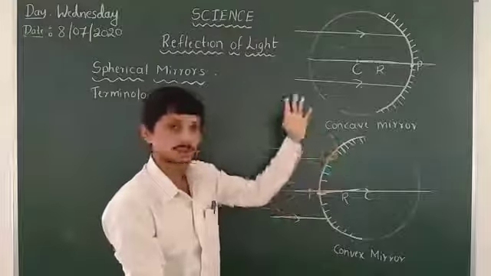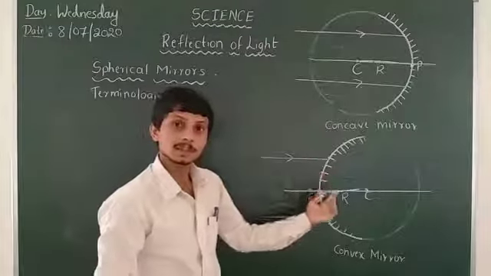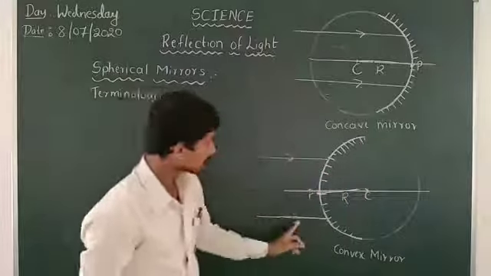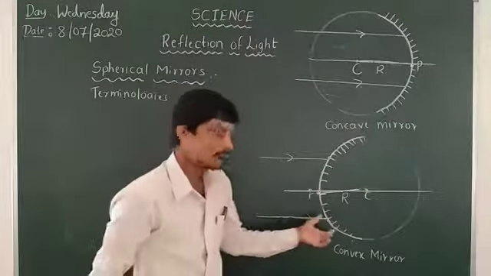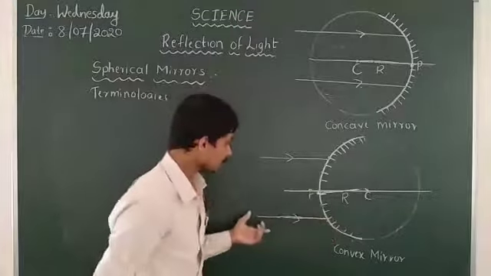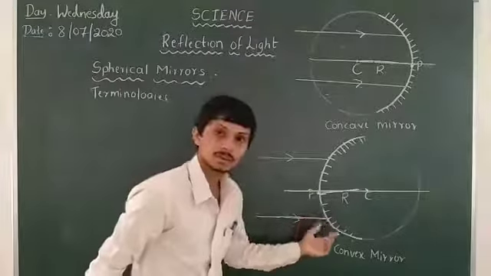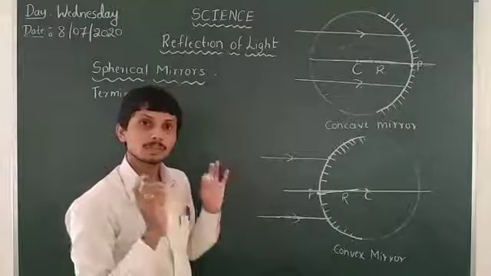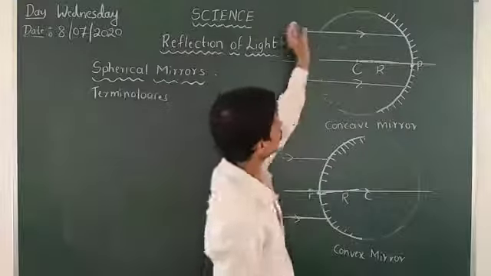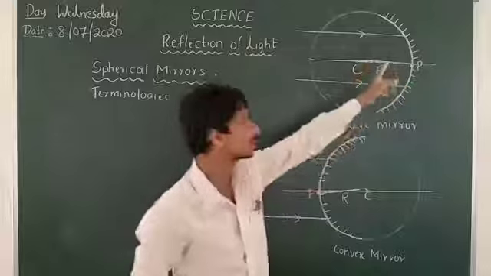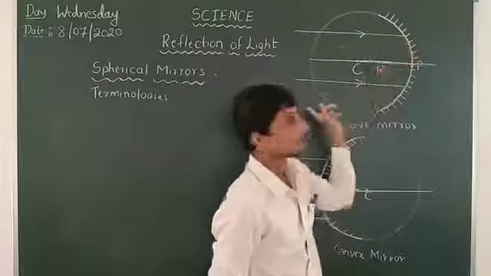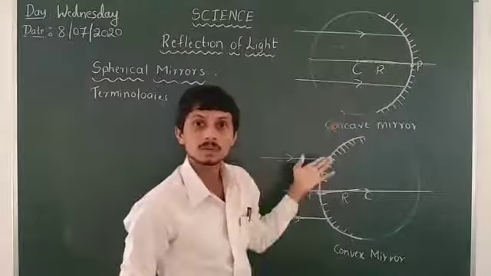After hitting the wall, it will go upward. Here also, after hitting the wall, it will go in the downward direction. When we throw the ball here also, after hitting this wall, it will bounce in the downward direction.